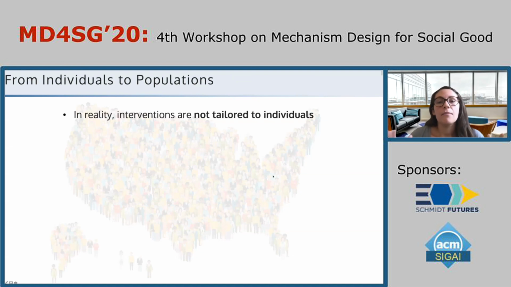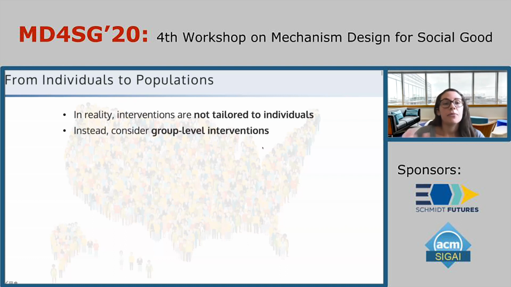So far, the model that I've discussed pertains to a government choosing an optimal intervention bundle for an individual consumer. However, in reality, interventions are not tailored to individuals. So I want to briefly discuss how we can use this individual model to consider group-level interventions. What I mean by that is that we can consider every individual being clustered into a group and then providing unique intervention bundles to each group instead of the individual level.